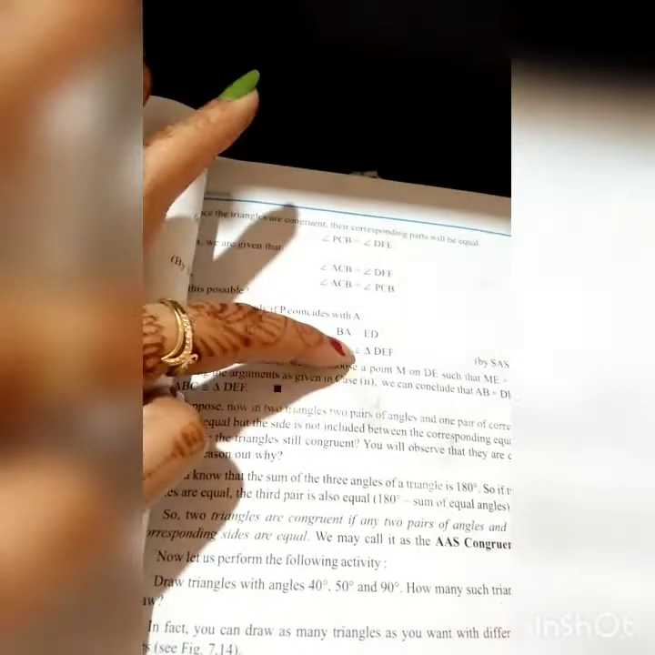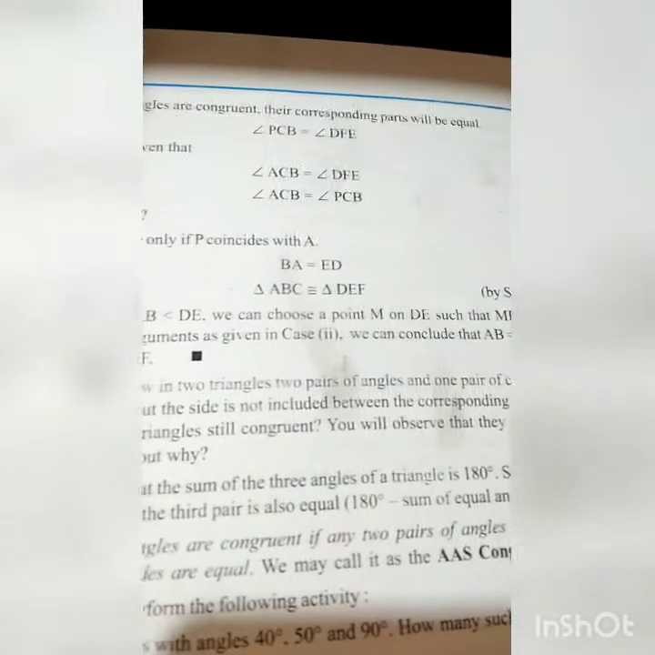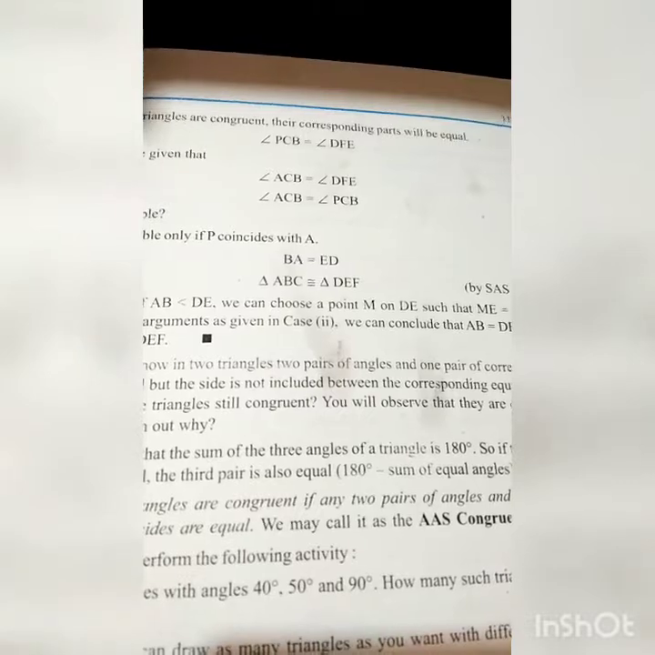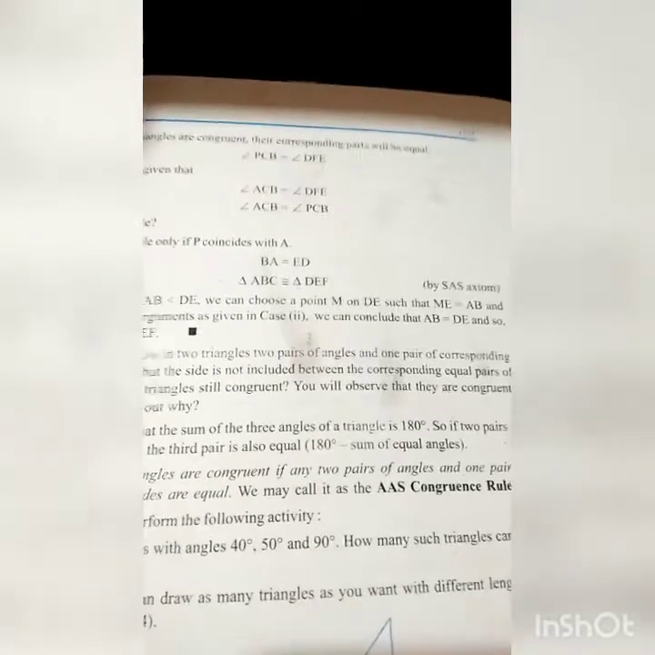And in case third, since the triangles are congruent, angle PBC is equal to angle DEF. Then in this case, angle ACB is equal to angle DEF, so angle ACB is equal to angle PBC. This is possible only if P coincides with A. So then BA is equal to ED, and triangle ABC is congruent to triangle DEF by the SAS axiom.